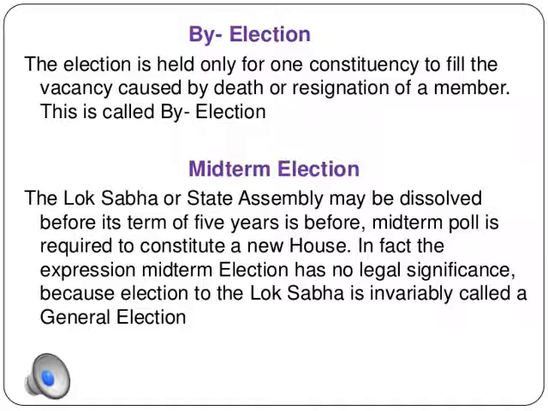Now what are electoral constituencies? Here the country is divided into different areas for the purpose of election. These areas are called electoral constituencies. Like each area, Moradabad, Rampur, these are constituencies. So in the Lok Sabha elections, the country is divided into 543 constituencies. The complete India is divided into 543 constituencies.